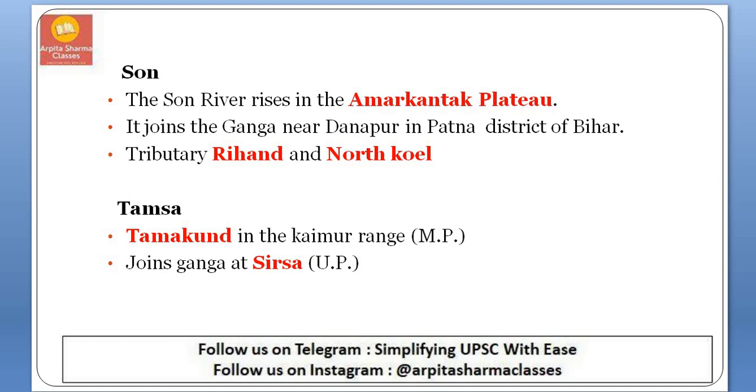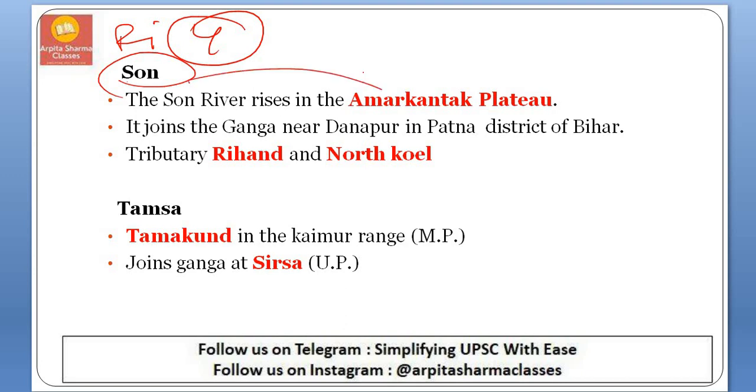Next is Son. These are the right bank tributaries of Yamuna. Now we have learnt about Yamuna river. Next is Son. Son river rises in the Amarkantak Plateau and it joins Ganga near Danapur in Patna district of Bihar. The important tributaries that join Son are Rihand and North Koel.